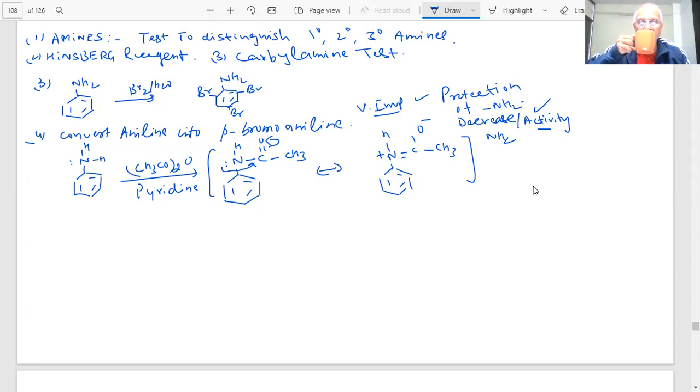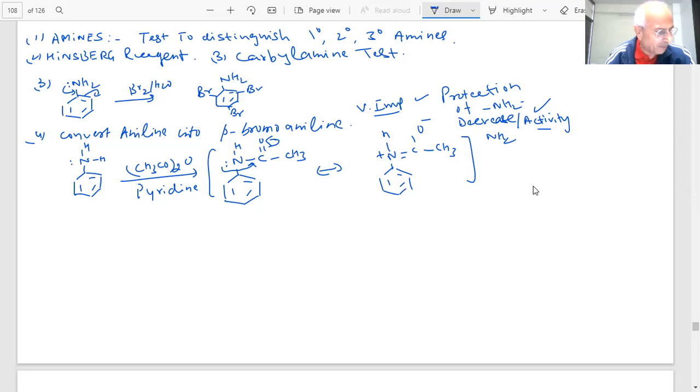Now you have seen what is happening to the lone pair of electrons. The lone pair of electrons is not on the nitrogen, students. This is a lone pair. Now this lone pair is gone. Where has it gone? To this group. Therefore, the availability of the lone pair of electrons is not there.